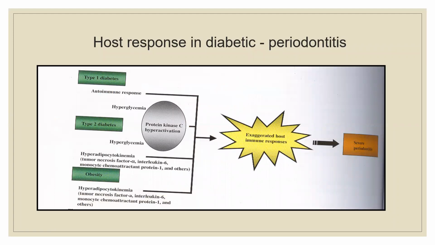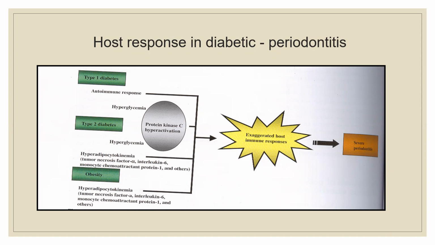Then when we talk about diabetes and periodontitis, you all know what happens in diabetes, whether it is type 1 diabetes, which is autoimmune because of the inherent nature that the cells are not there, so insulin is not secreted, or type 2 diabetes because of hyperglycemia or obesity. What happens is there is a protein kinase activation, which will lead to an exaggerated host response. So you know how diabetes leads to periodontitis.